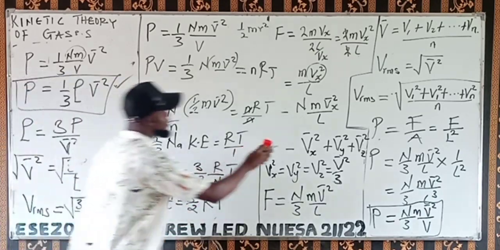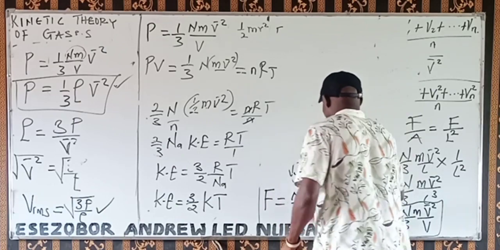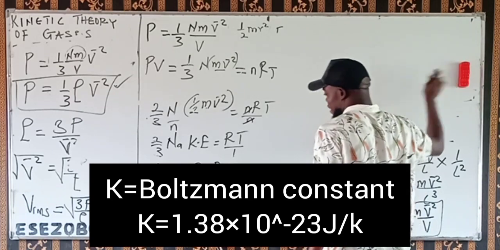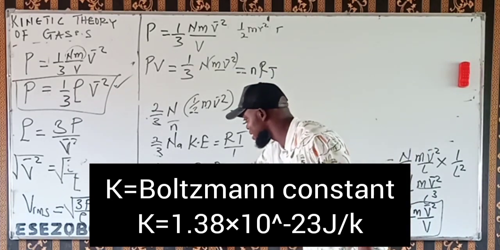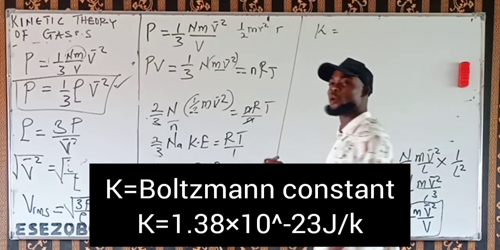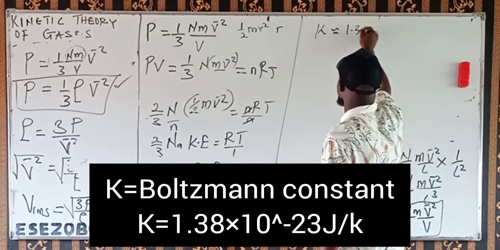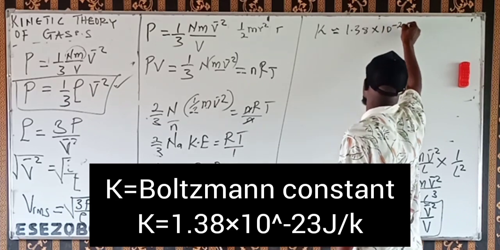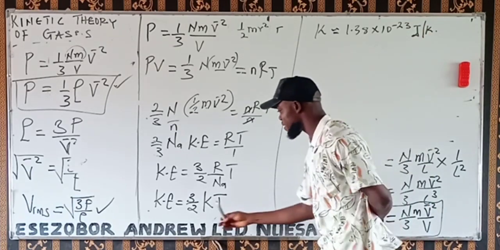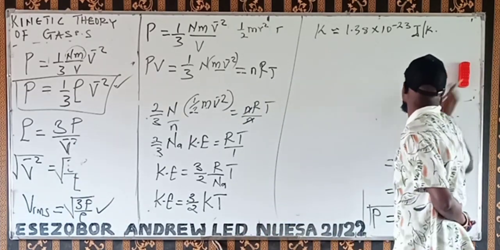I hope you are enjoying this derivation. Where K, this K you are seeing here, is directly in 3 over 2 KT. That K there is called the Boltzmann constant. The Boltzmann constant is approximately 1.38 times 10 power minus 23 joules per Kelvin. Why is it joules per Kelvin? Because this one is in joules, and temperature is in Kelvin. That's why it's in joules per Kelvin.